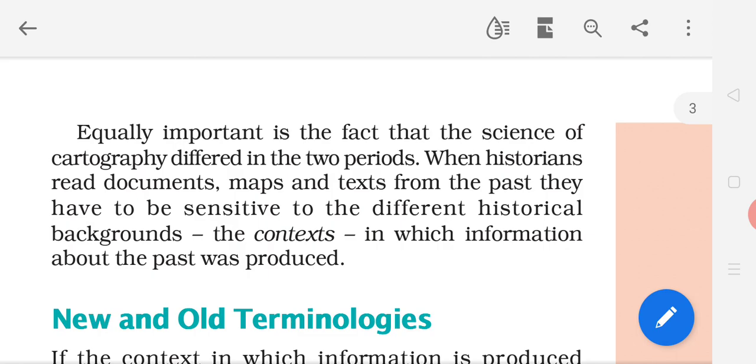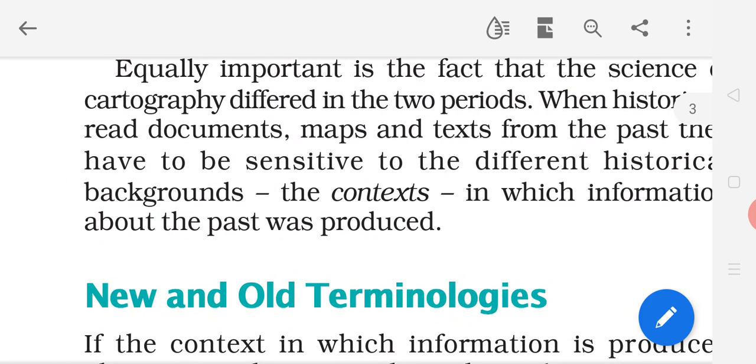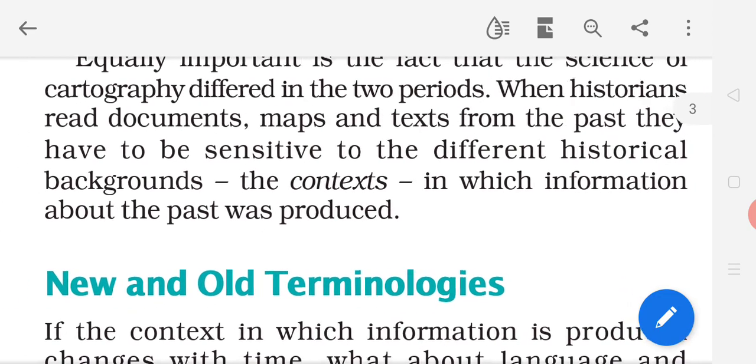When historians read documents, maps and texts from the past, they have to be sensitive to the different historical backgrounds.